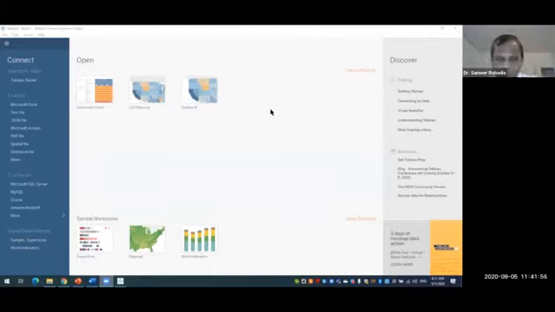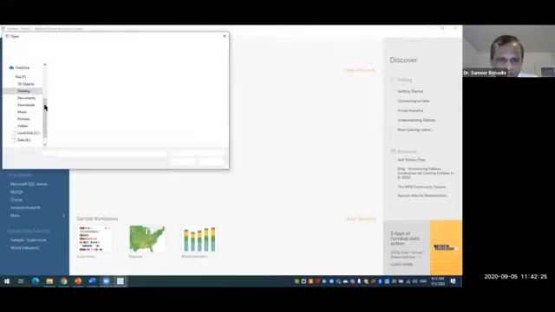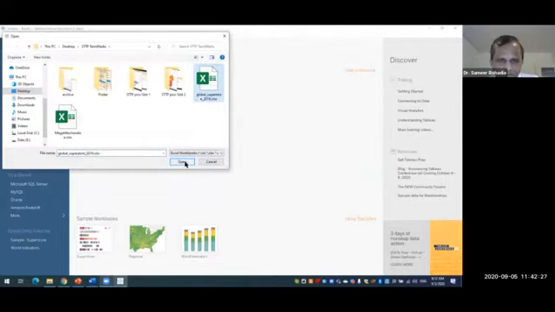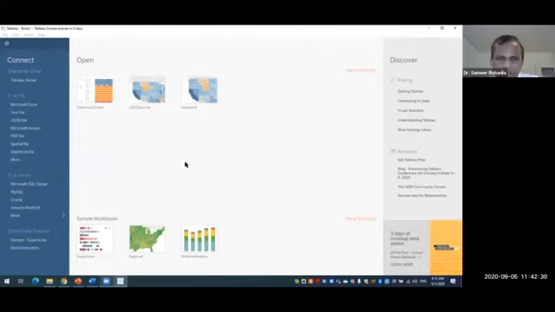Because in this particular session, we are having two major topics, that is dashboards and stories. So it will take some time. First of all, we'll be using the same data set that we used in our previous session, that is the Global Superstore data set. So first of all, let us connect that data set to our Tableau. Microsoft Excel, Global Superstore, and then connect.